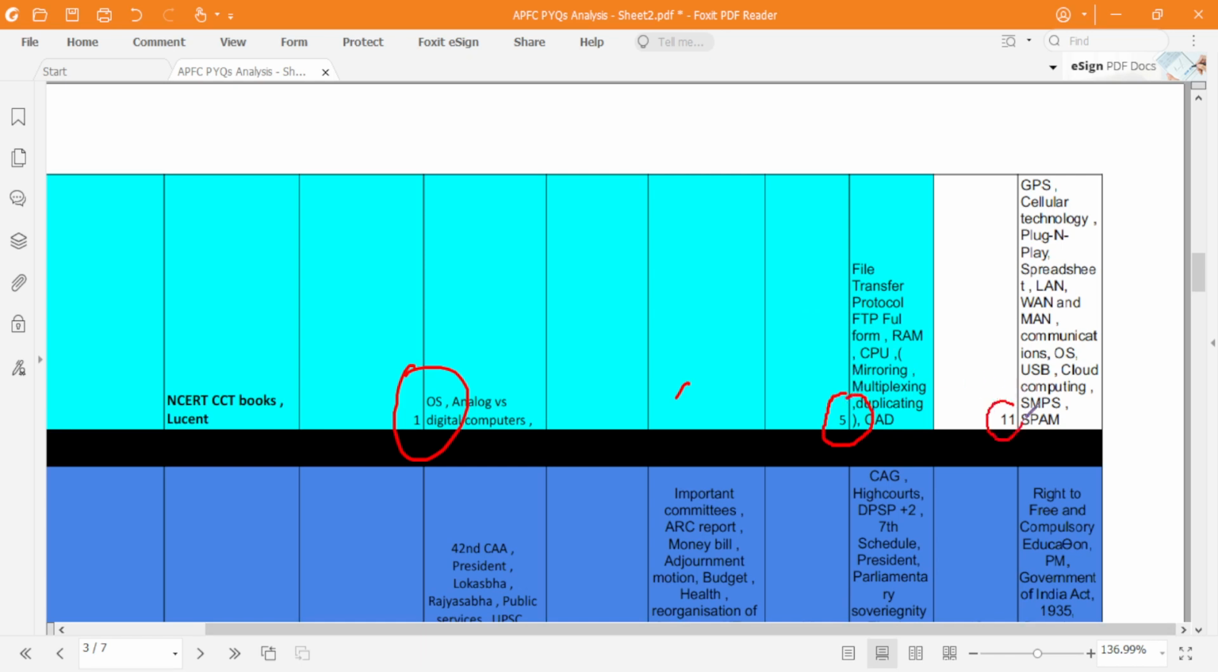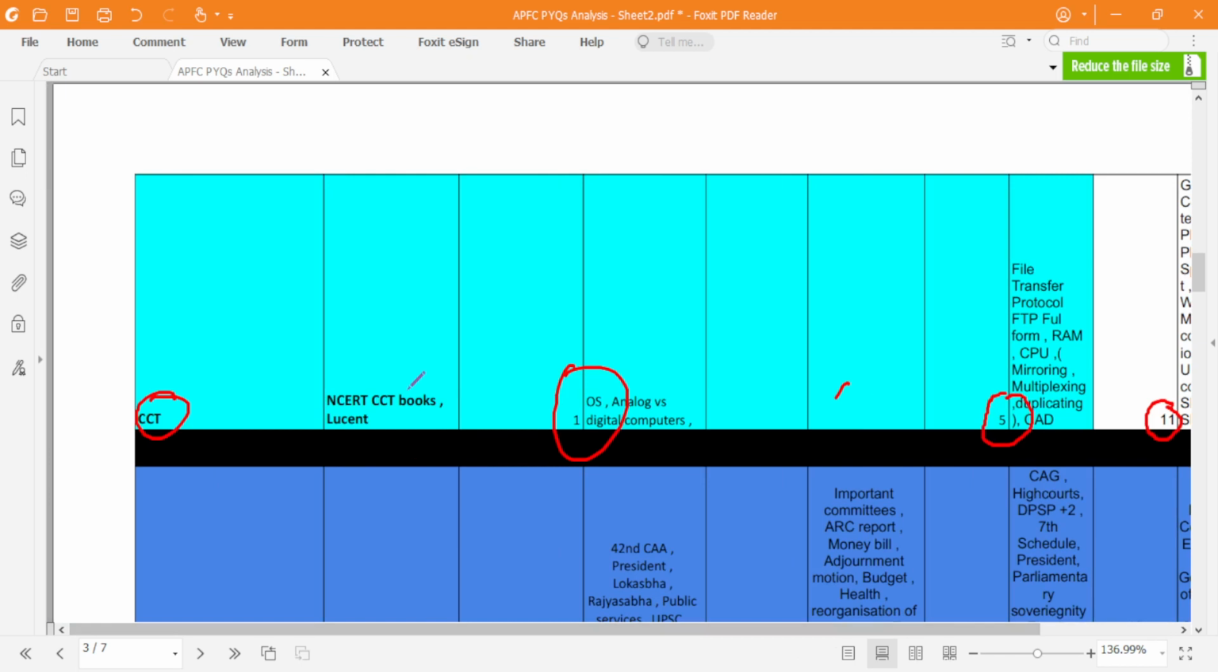So you see in 2015 there were 11 questions. Okay, if you look into the questions of computers, they are very basic level questions. They've asked the full form, they've asked the applications. Okay, so you basically can refer NCERT books of CCT. I've referred, these are my reference books.